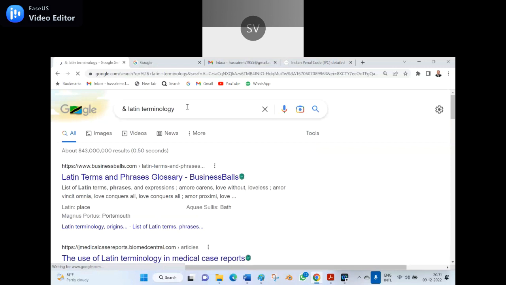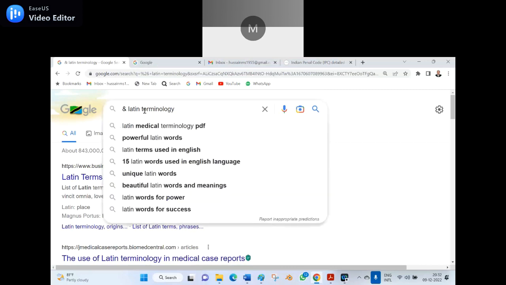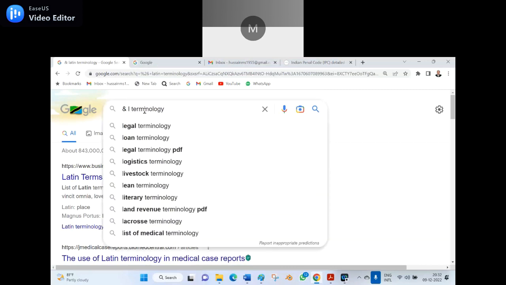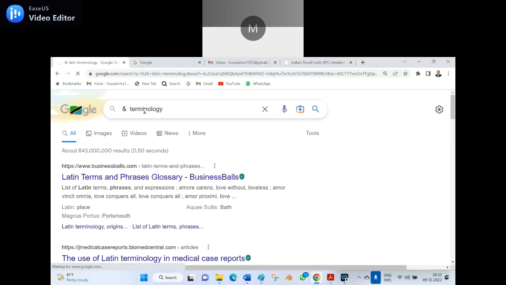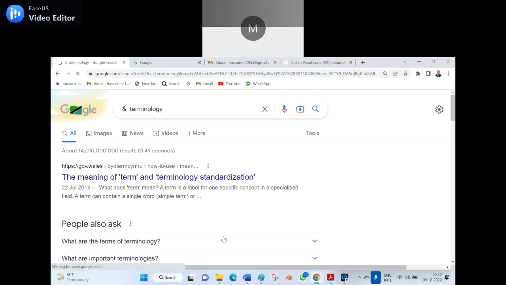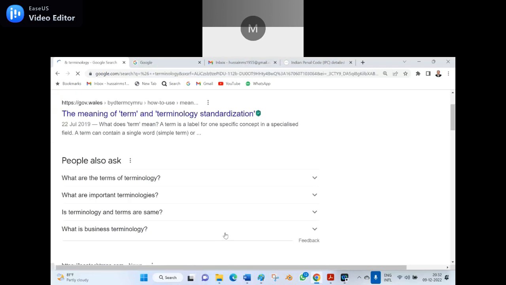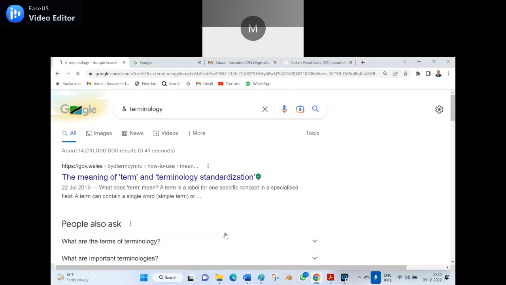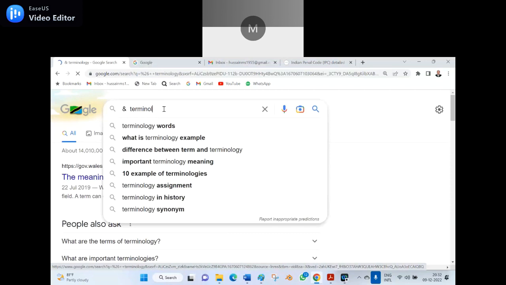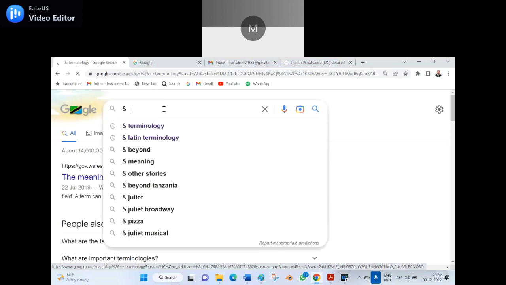It is still loading. Buffering. This is the Latin terminology. It is called ampersand. Spelling is A-M-P-E-R-S-A-N-D.